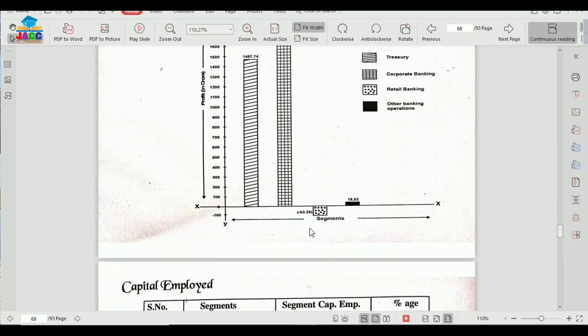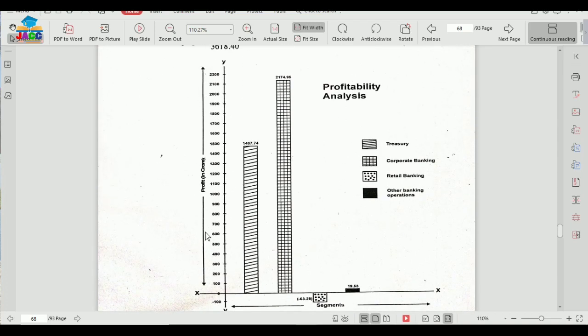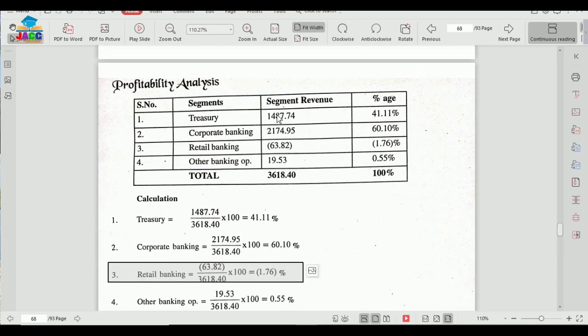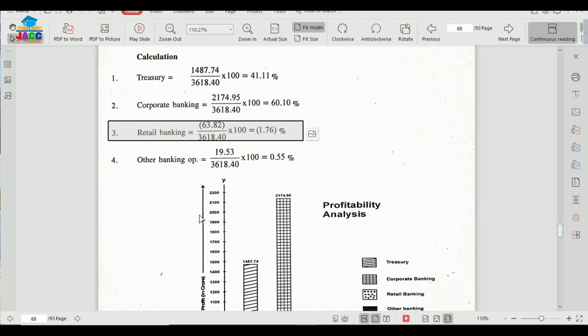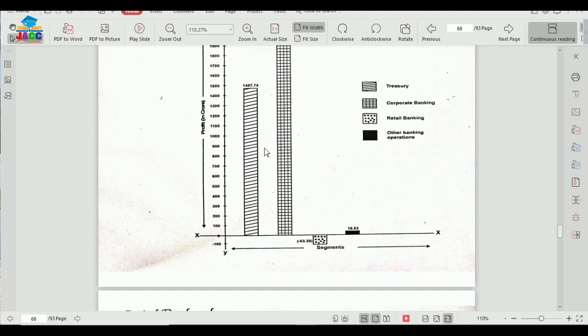On x-axis I have taken all the segments 1 2 3 4, and on the y-axis I have taken the profits in crore rupees, starting from 0 going till 2200. You can see the maximum is 2174.94 crore rupees. So 2200 is my last figure here, and starting from 0, and even this should be negative.